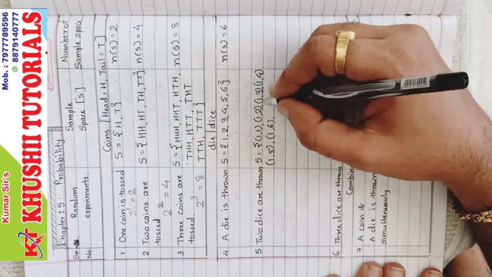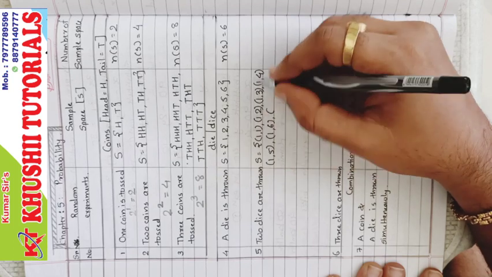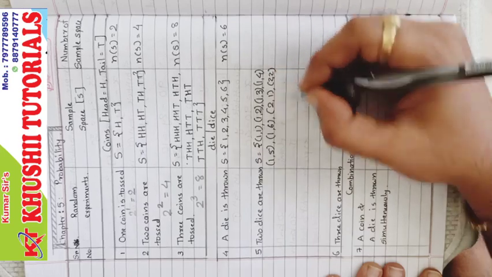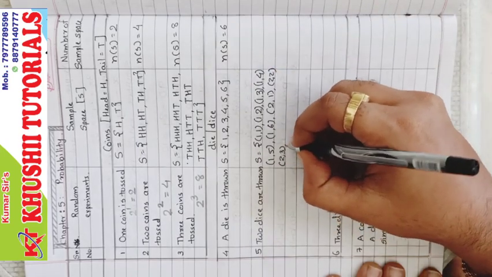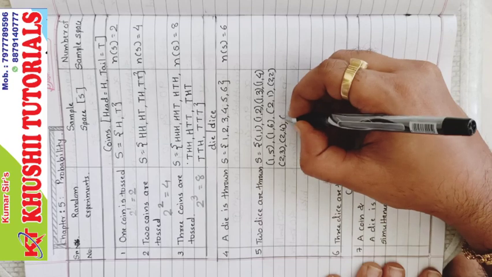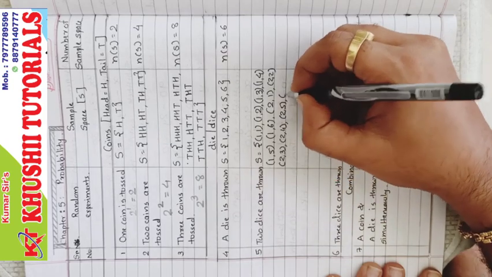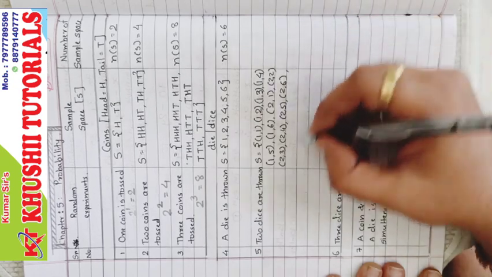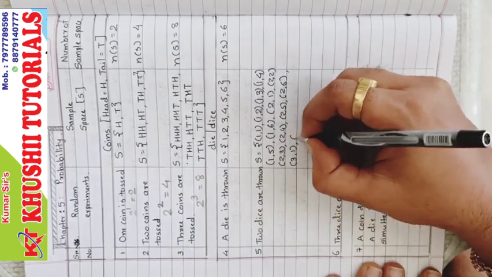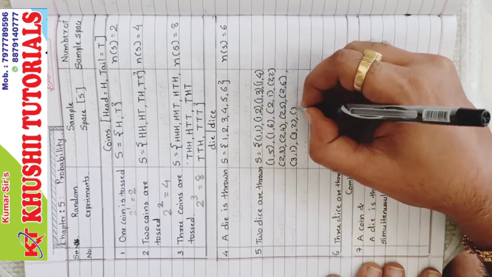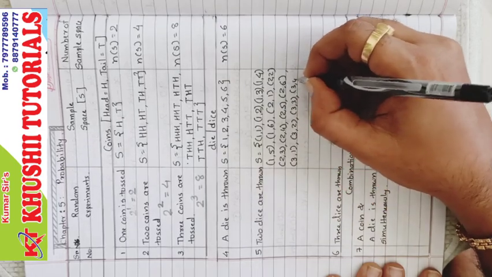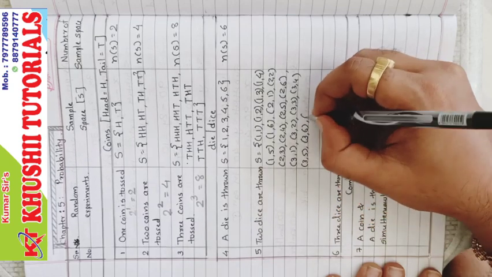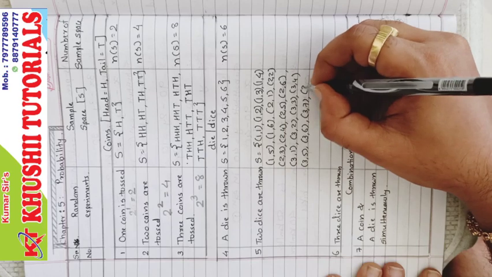Now 1 is over. The first place of 1 is over. Now first place of 2. The other place we will repeat. So 2,1, 2,2, 2,3, 2,4, 2,5, 2,6. Correct? Next 3,1, 3,2, 3,3, 3,4, 3,5, 3,6, 3,7 will